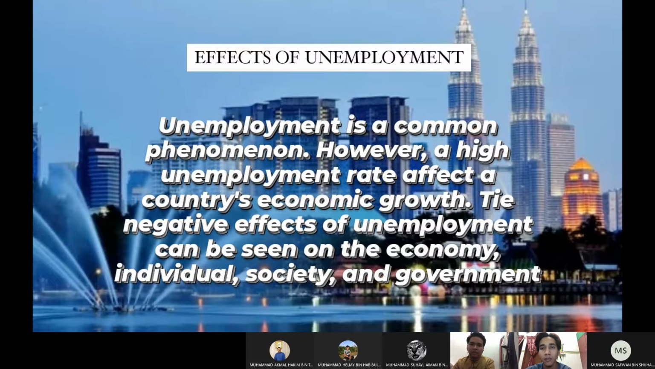Effect of unemployment. Unemployment is a common phenomenon. However, a high unemployment rate affects a country's economic growth. The negative effect of unemployment can be seen on the economy, individuals, society, and government.